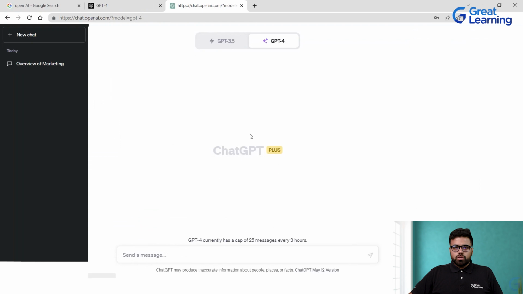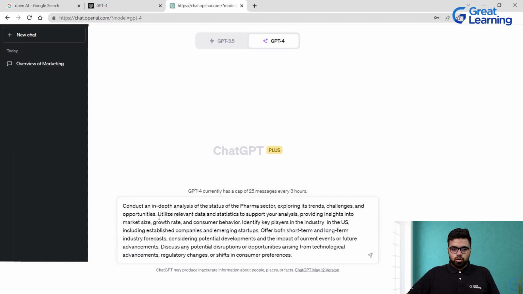When we talk about the GPT-4 model for business, let's type in the prompts that we want to talk about business for. So let's look at this prompt. Here I have given a set of instructions that I want the GPT-4 model to do for me. Conduct an in-depth analysis of the status of the medical pharma sector, exploring its trends, challenges, and opportunities.